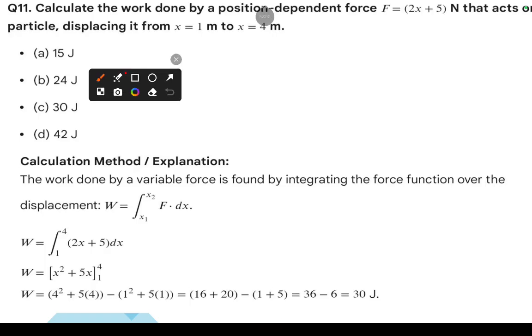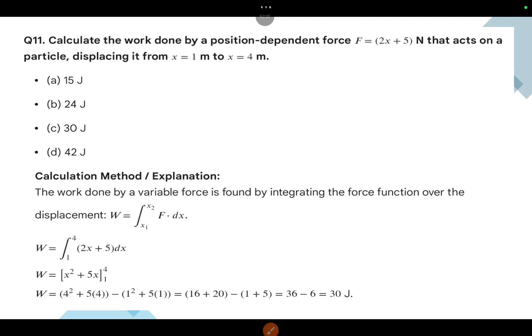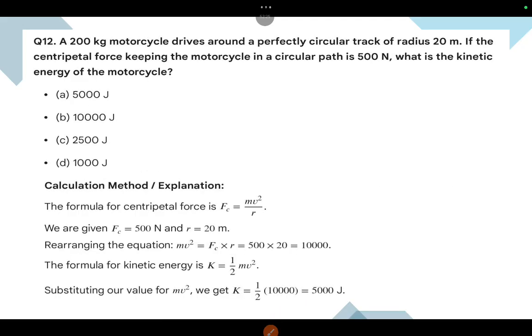See, after the integration, that is 2x becomes x square plus 5x. Integration from minimum to maximum. So what is the upper limit? So 4 square plus 5 of 4, minus 1 square plus 5 of 1. So here 16 plus 20, minus 6. After simplification you will get 30 joules. Okay, we can go with this one also, the simplest method.